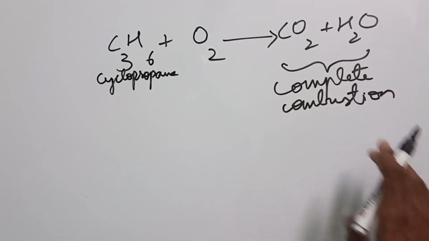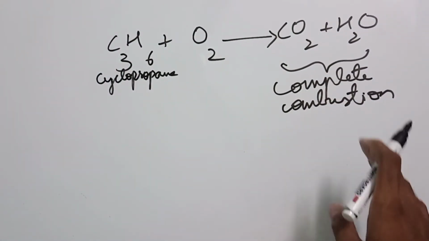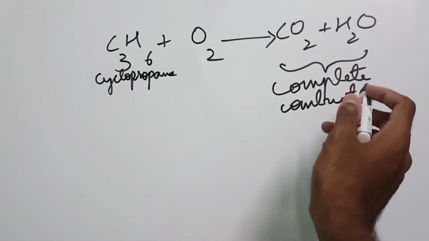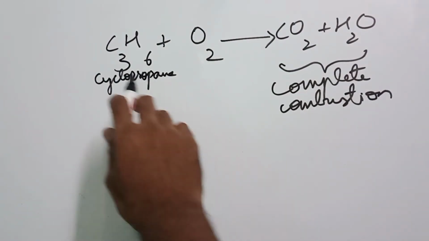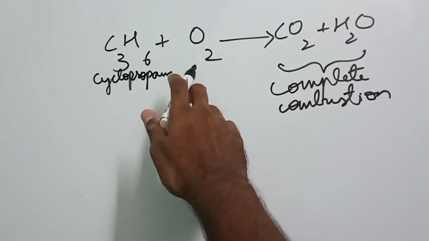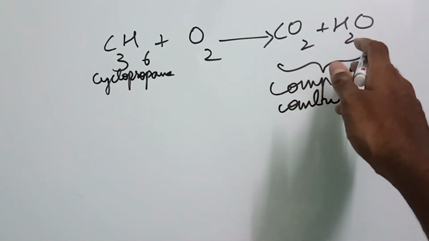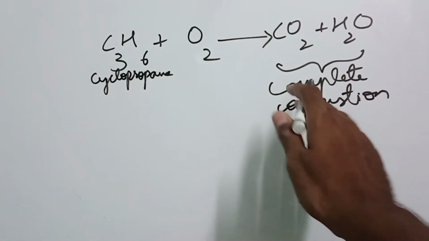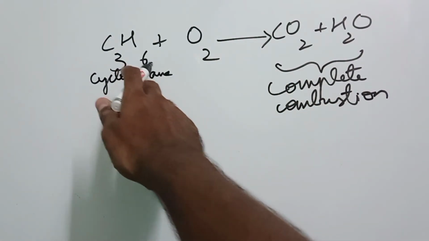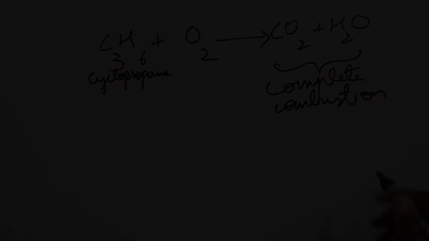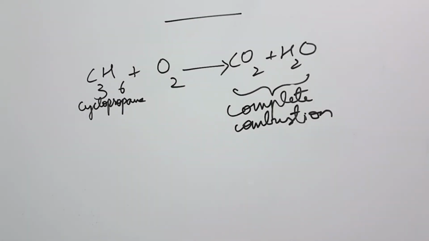But is the reaction balanced? Everyone knows that the reaction is not balanced. Just by looking at the reaction, you can easily tell there are 3 carbons here and only 1 carbon there. There are 2 oxygens here and 3 oxygens there. And if you see hydrogens, there are 6 hydrogens here and only 2 hydrogens over there. Obviously this is not balanced. So let's balance the reaction.